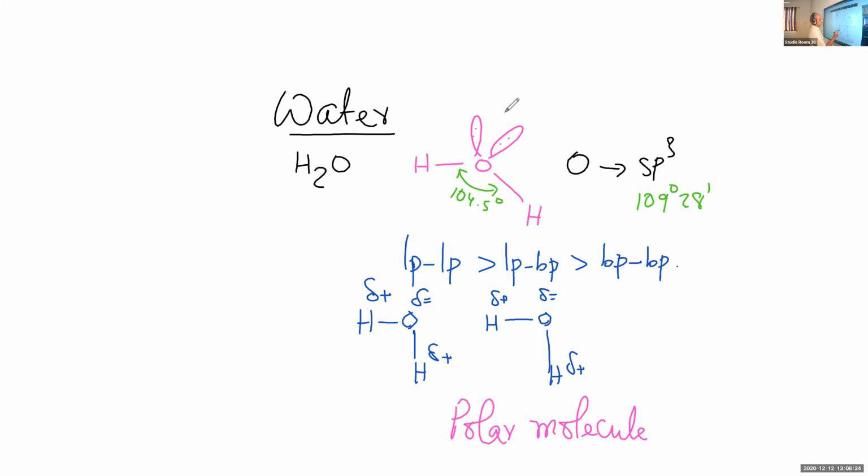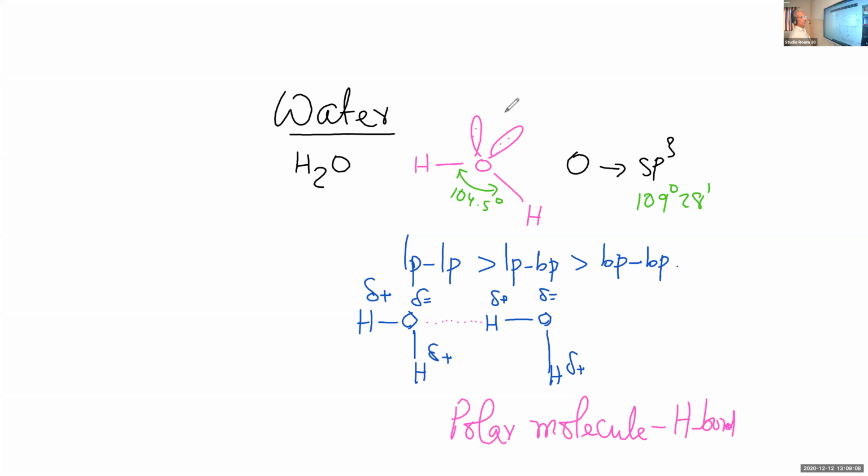Due to polarity, there is a weak bond formation between oxygen of one molecule and hydrogen of another molecule. That bond is called the H bond or hydrogen bond. And due to hydrogen bond, what happens? Water molecules associate, they come closer, and water exists as a liquid at normal temperature and pressure.